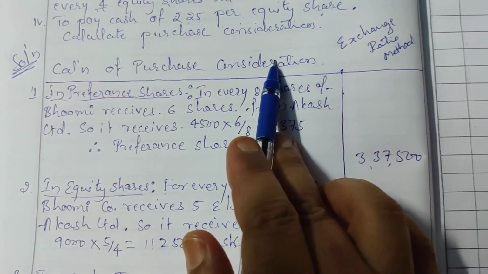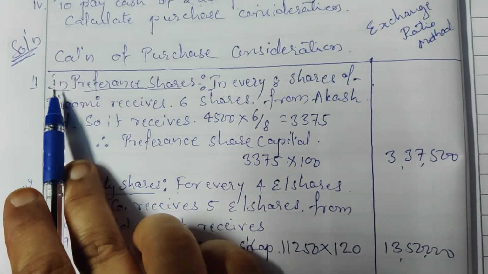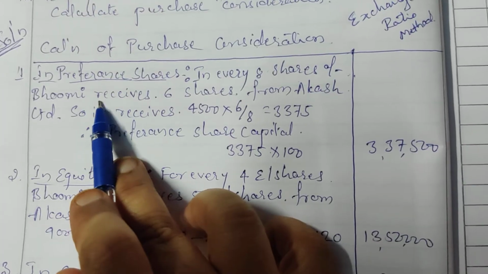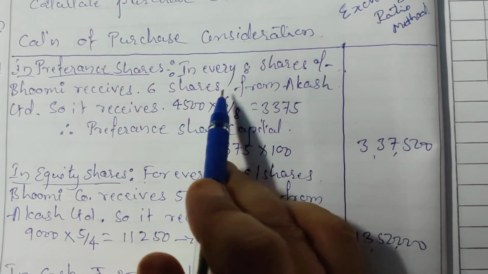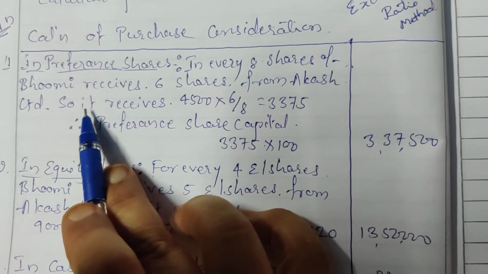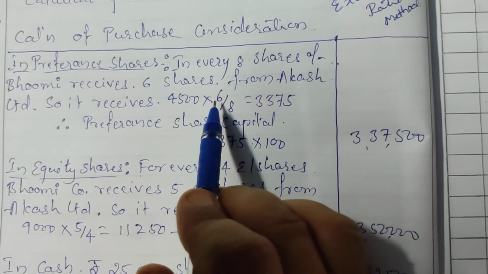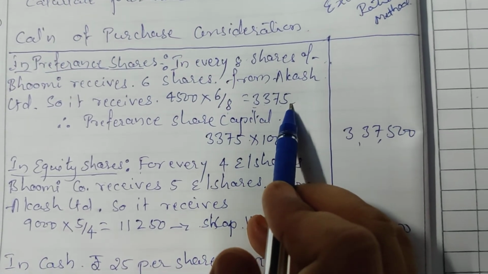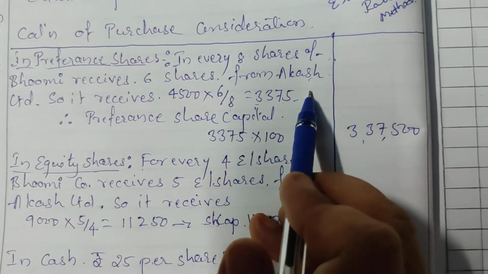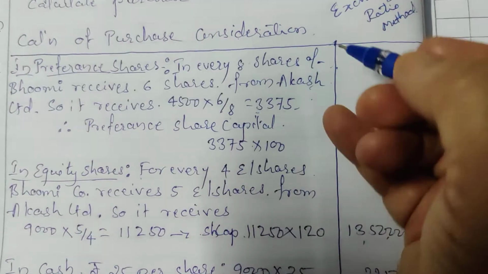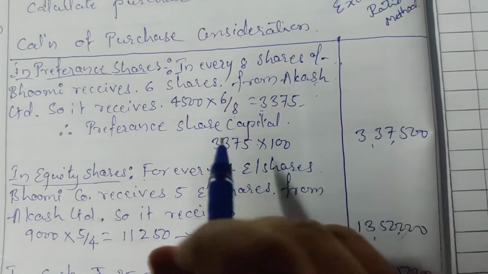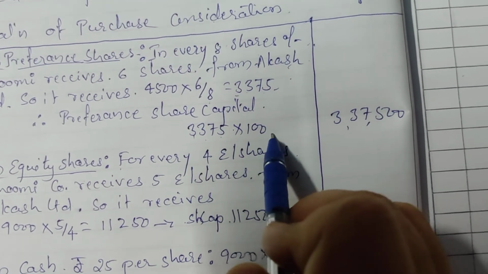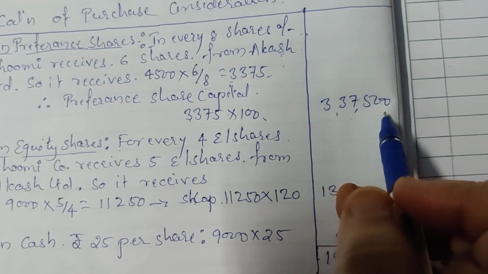So calculation of purchase consideration. First one, in preference shares. For every 8 shares of Bhumi, it receives 6 shares from Aakash Limited. So it receives 4,500 into 6 by 8, that is 3,375 shares in Aakash Limited. Already we have calculated this in rough work. We are preparing the statement now. Okay. So total preference share capital will be 3,375 into 100. Amount is 3,37,500.